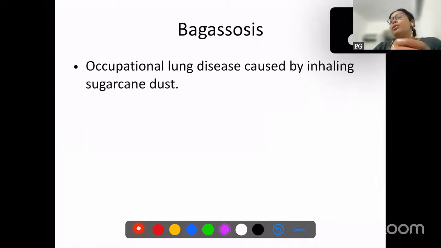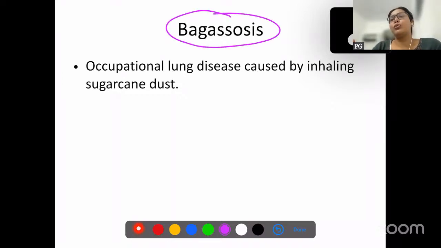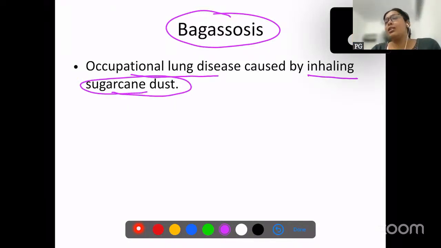Okay. Now this is a type of pneumoconiosis only, which is known as bagassosis. Bagassosis is nothing but an occupational lung disease caused by inhalation of sugarcane dust. So as I told, you just have to know that this bagassosis is just a fancy name for inhalation of sugarcane dust.